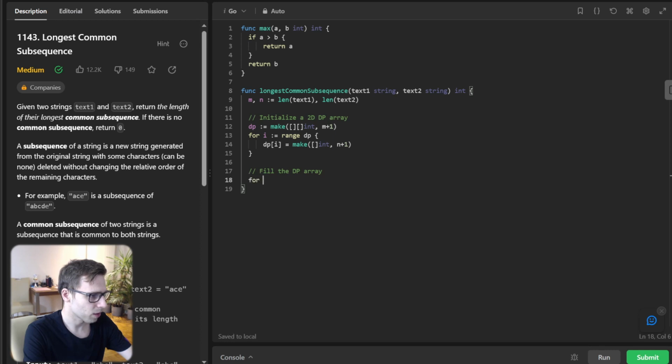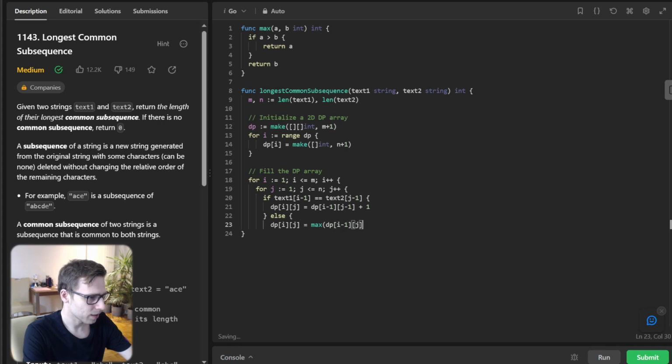Now the filling part. For i from 1, i less than or equal to m, increment, and for j from 1, j less than or equal to n, increment as well. If text1[i-1] equals text2[j-1], dp[i][j] is dp[i-1][j-1] plus 1. That's our transition that we talked about previously. Else dp[i][j] will be the max between dp[i-1][j] or dp[i][j-1].